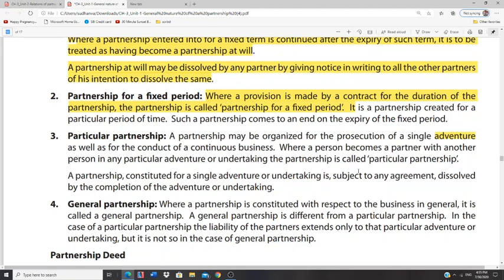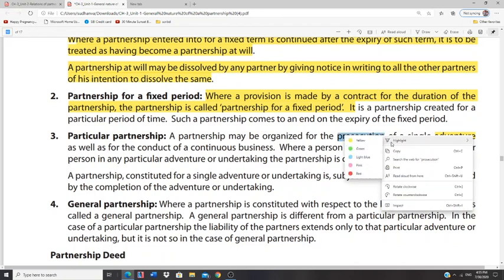And what is the main point over here? They have very clearly mentioned a particular business to be undertaken and the execution of that particular business. Here, please mark it down, adventure means a business.